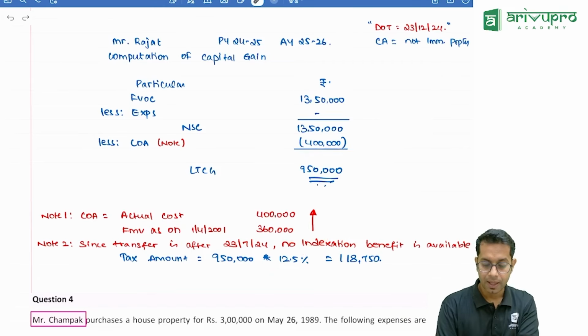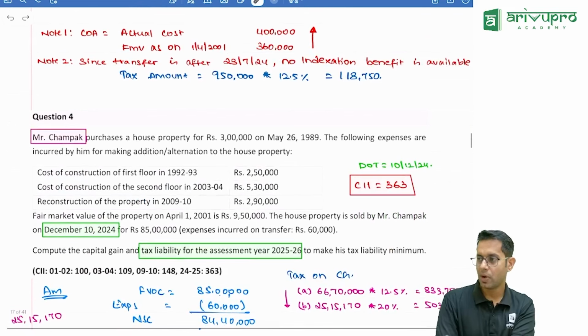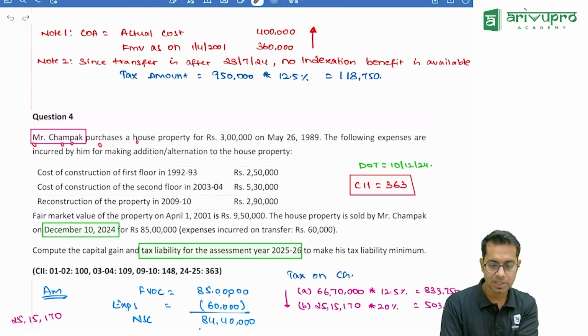Now see this question. This is an important question. Mr. Champak purchases a house property for 3 lakhs in 1989. The following expenses are incurred by him for making additions. He constructed the first floor in 92, the second floor in 2003, and in 2009 reconstruction was done.